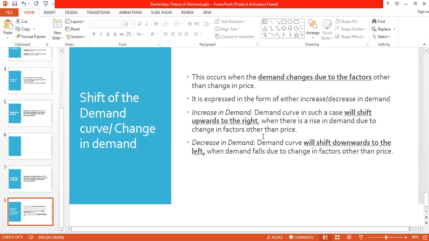That is, the other factors are changing. Maybe the price of related goods has changed, or maybe my taste or my preference has changed, or maybe my income. There is a change in my income. That is why the increase in demand or the decrease in demand takes place.